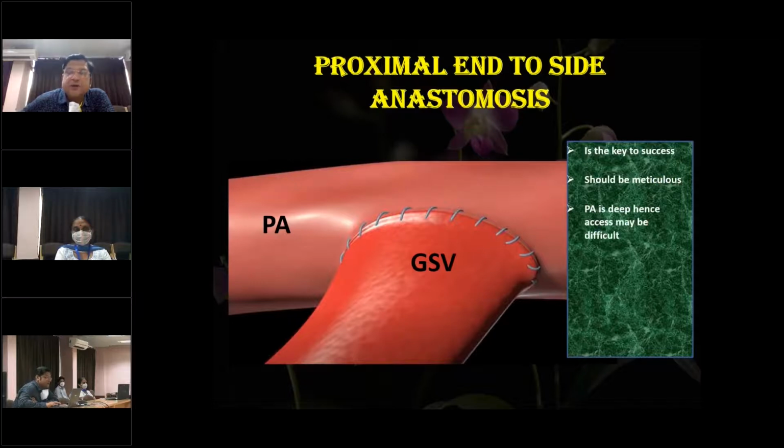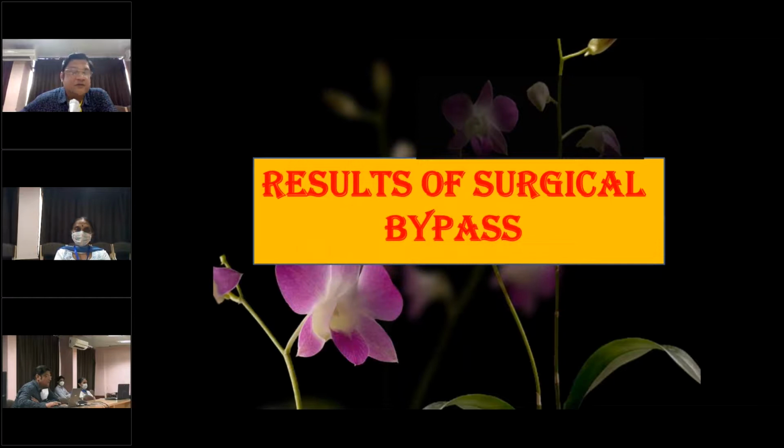It should be meticulous. The popliteal artery is deep, hence access may be difficult, and you have to fix the microscope and everything. You have to retract, the muscles are very tight there, and the window may be small in performing this end-to-side anastomosis. So you have to be really sure of how you make your movements and perform the anastomosis. The most difficult thing is that the saphenous vein is very prone to thrombosis. If you don't handle the saphenous vein well, it is prone to thrombosis very fast. And lastly, the microvascular technique needs to be precise to deliver the results.